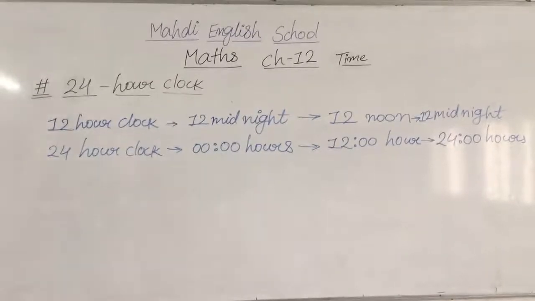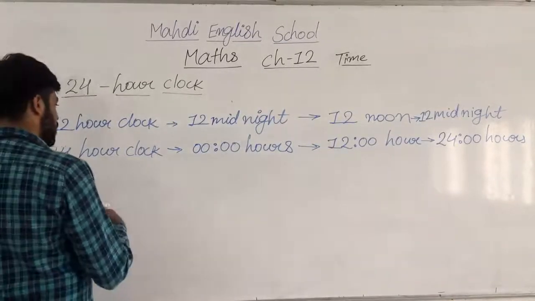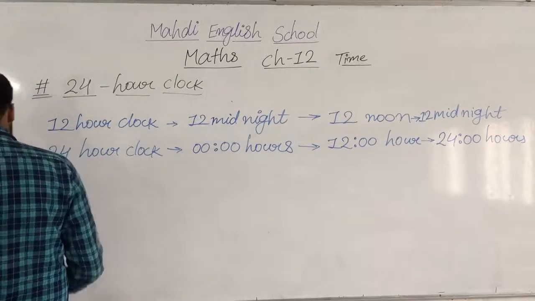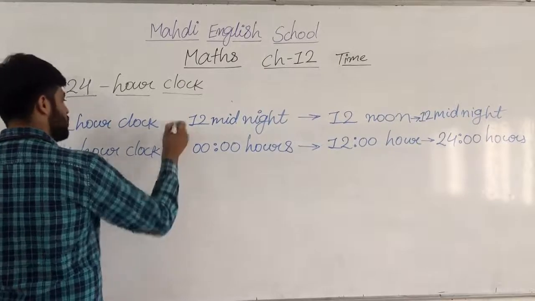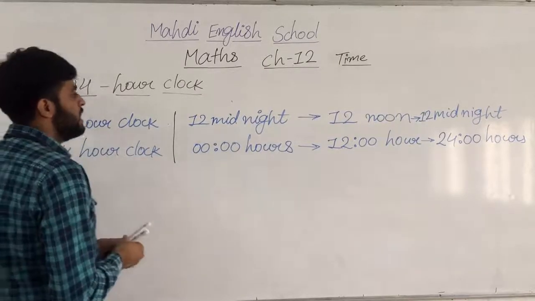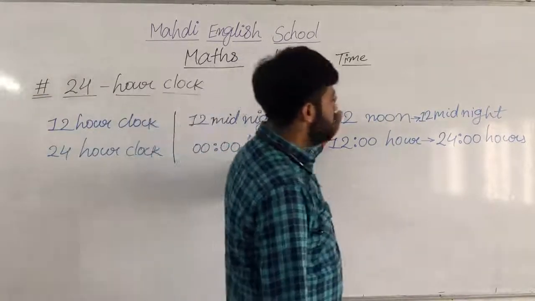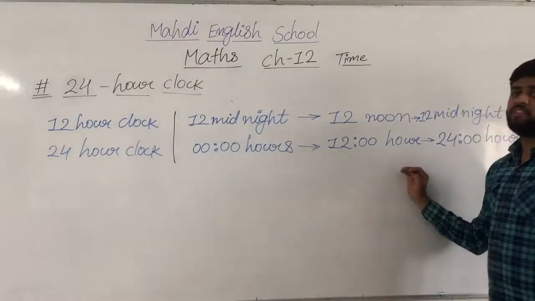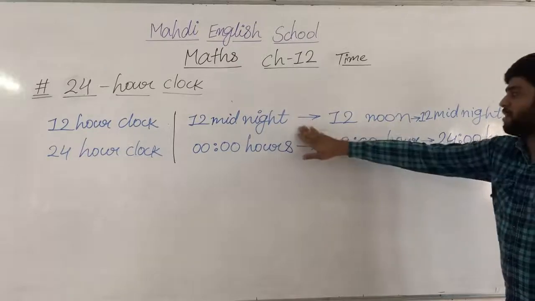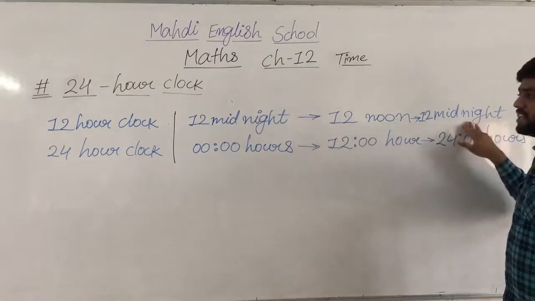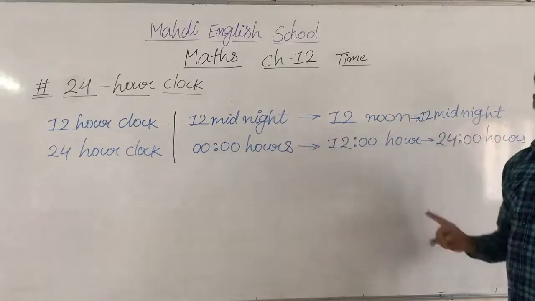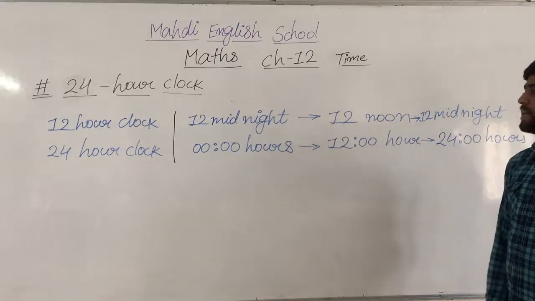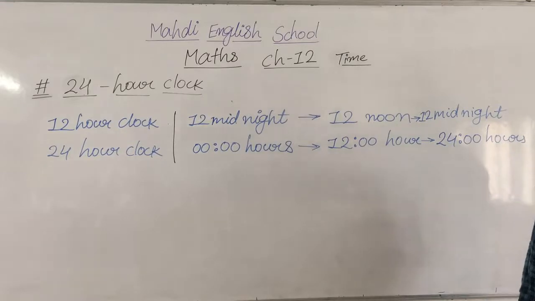Okay, 24-hour clock. So 12 midnight, 12 noon and 12 midnight. This is all repeating things in our clock. First of all, 12 midnight, 12 noon and 12 midnight. So in the whole one day, in 24 hours, a midnight comes two times. Got my point, all of you?